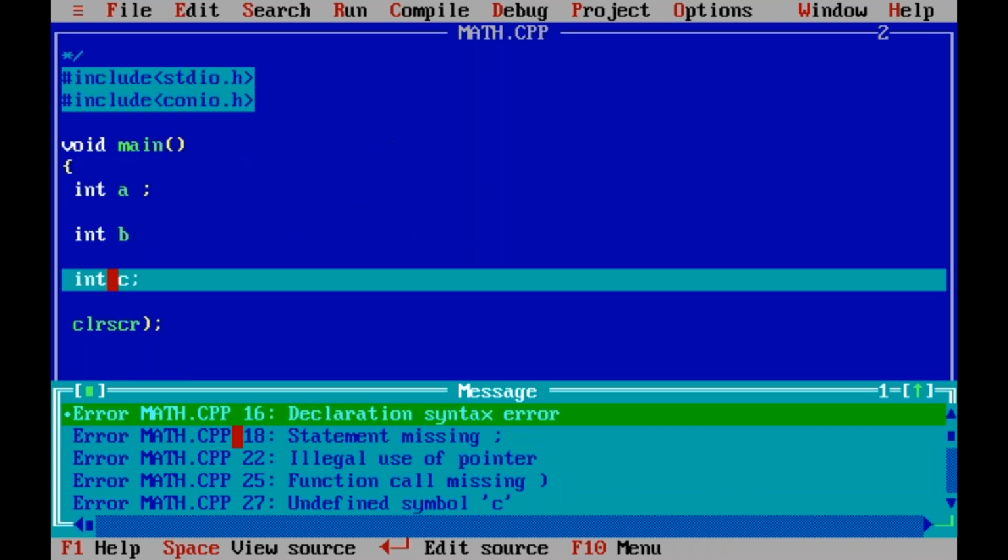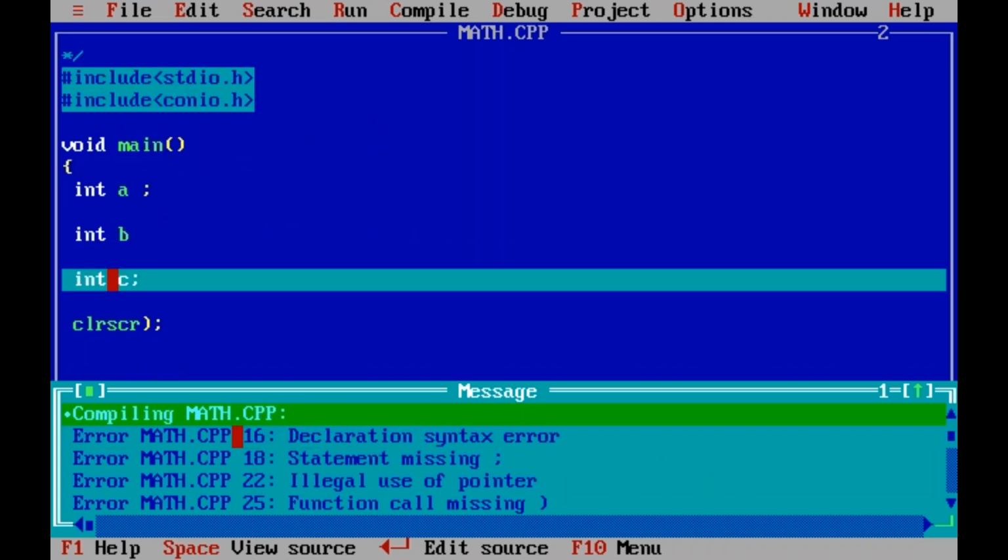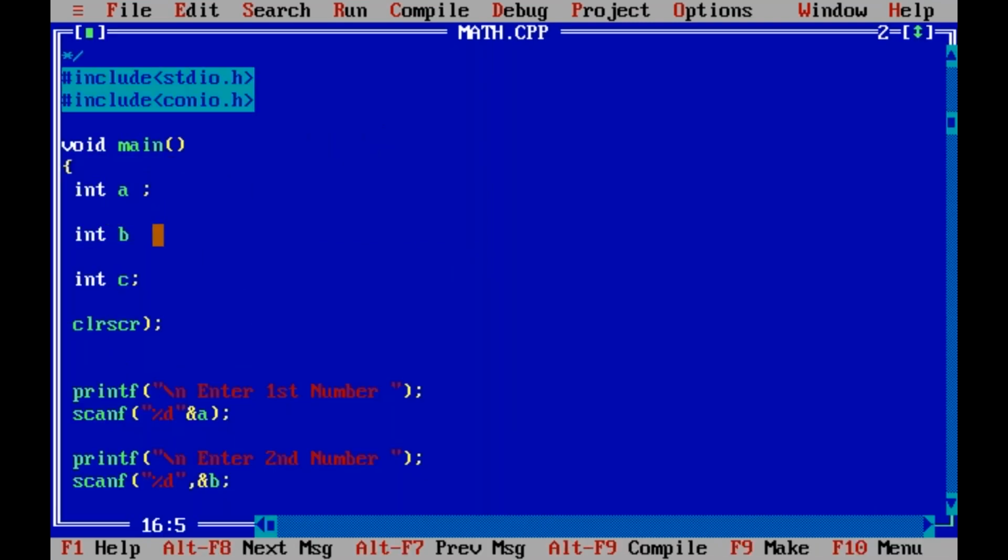Yes, the compiler shows all errors from top to bottom. Yes, let us correct all the mistakes.